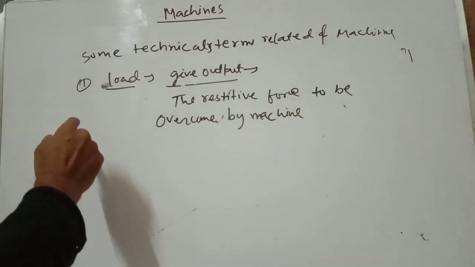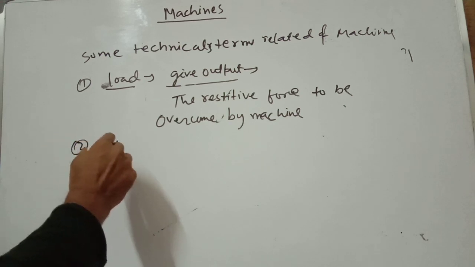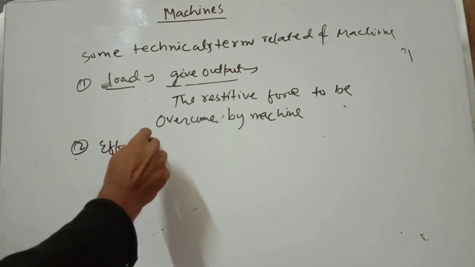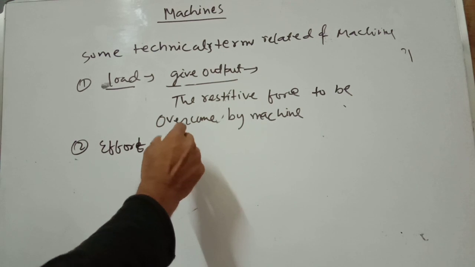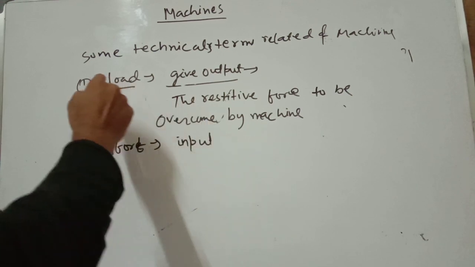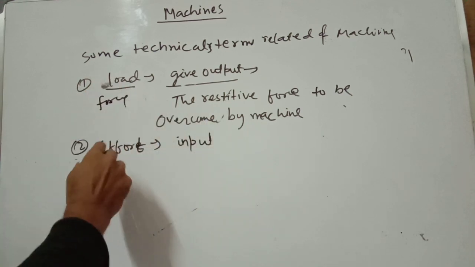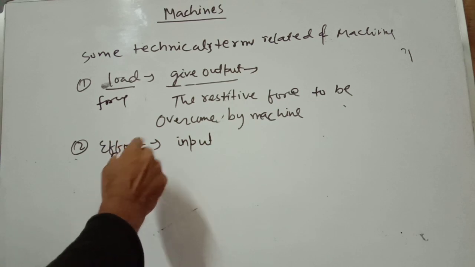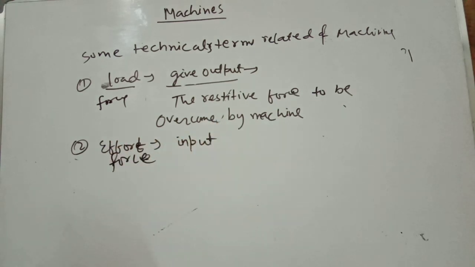Now number two, that is effort. Effort means input. It is also a force, that is your input force. It is the input force applied on a machine to overcome the load.